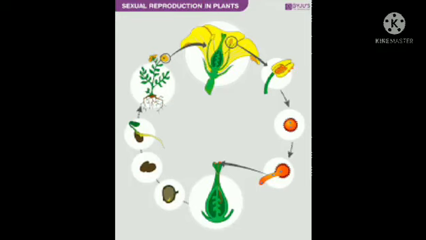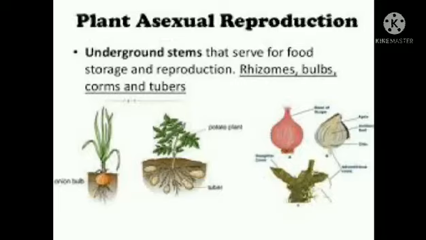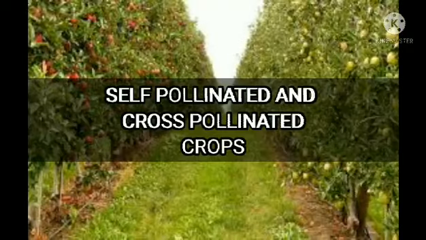Sexual means plants that develop from a seed or a spore after undergoing union of male and female gametes. Asexual means plants which reproduce by one vegetative means without union of the gametes. There are crops that use different methods of pollination: the naturally self-pollinated crops and naturally cross-pollinated crops.